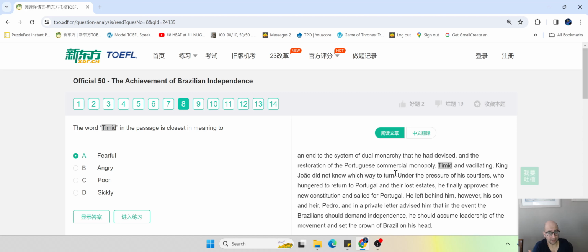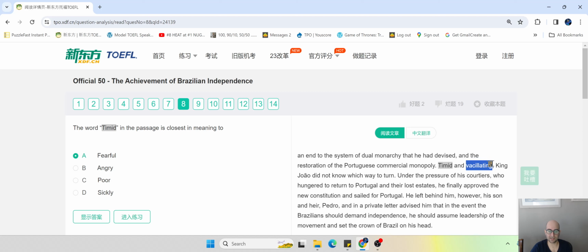Now, if I didn't know what timid means, I have no choice but to read this sentence and then take an educated guess based on context. So, "blank and vacillating, King Zhao did not know which way to turn." Now, this is a tough one, but if you know the word vacillating, this modifying word, what it means, you'll probably be able to understand what timid means.